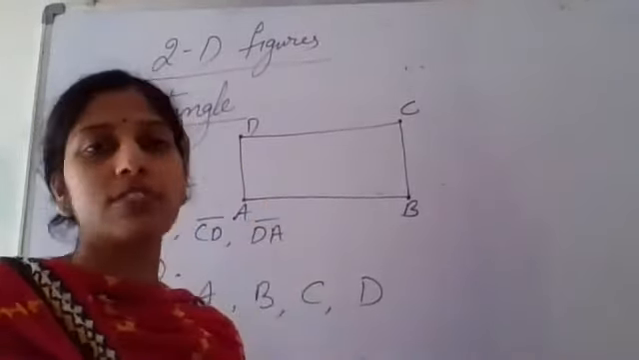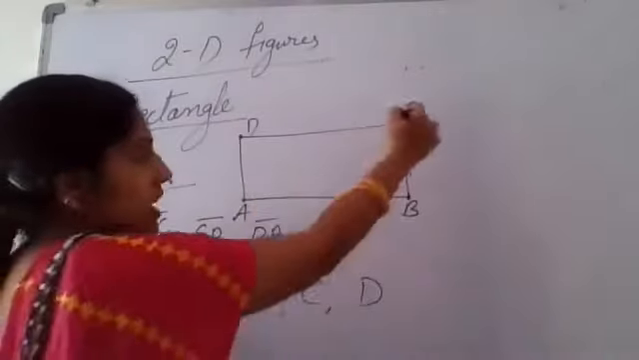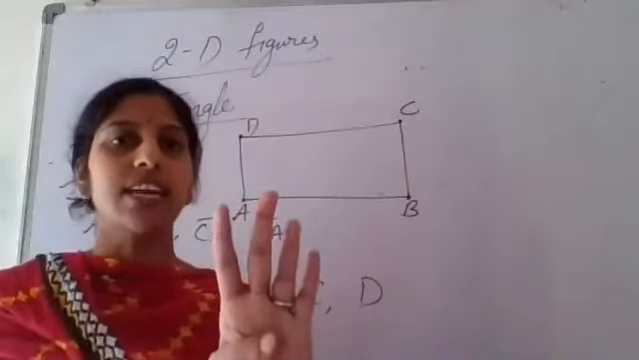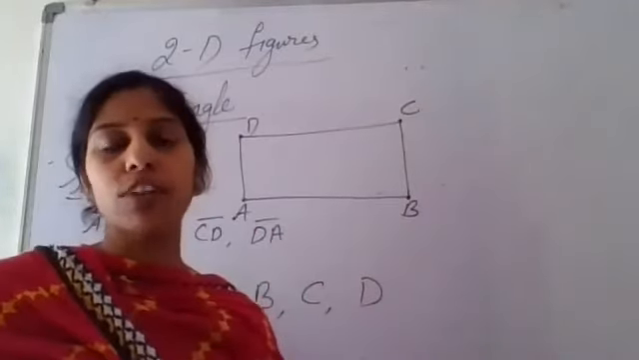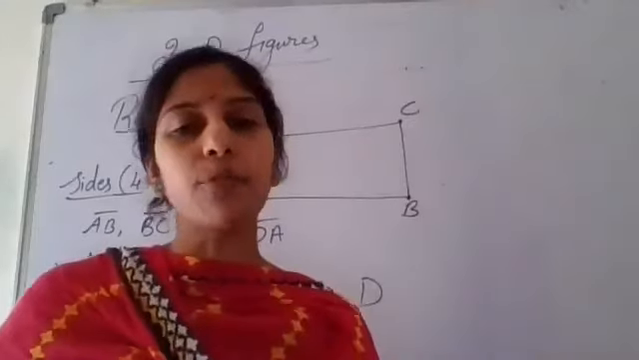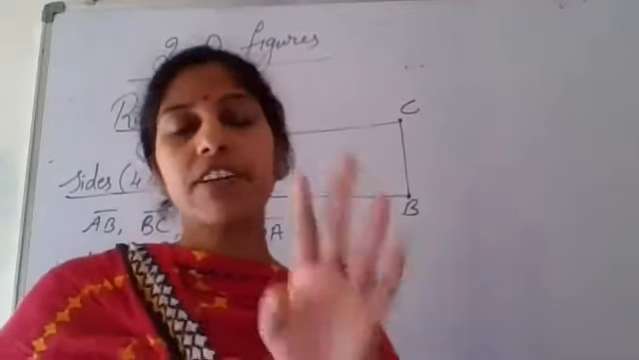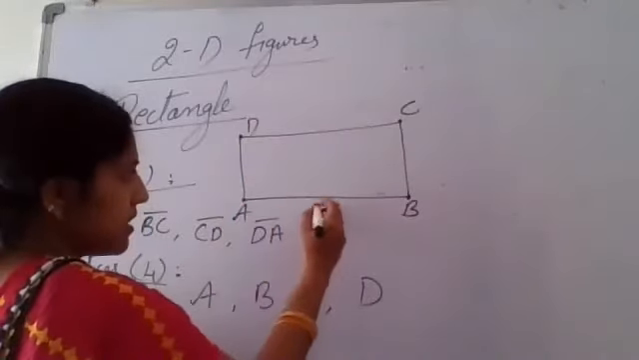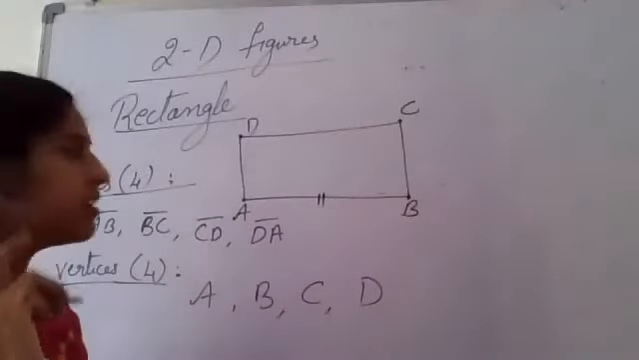Now we know what the vertices are. We know how many sides there are. 4 vertices are there and 4 sides are there. Now I'm going to ask you, which 2 lines are parallel and equal? First tell me, which 2 line segments are equal? Ma'am, the side lines and the up and down lines. Yes, up and down means tell me the names of the sides.